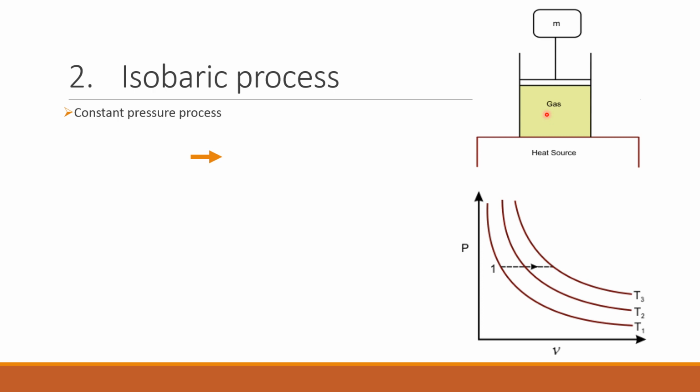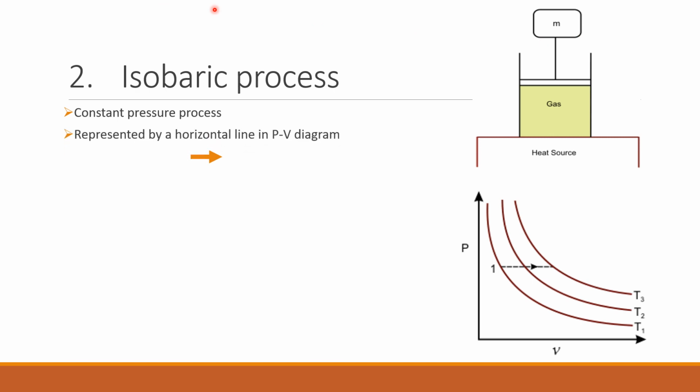Now to keep the pressure of the system constant, as the particles hit the top lid or the piston, it will move upwards and keep the pressure of the system constant. Thus, by keeping the pressure constant, the volume of the system increases, which means that there is a change in volume and hence there will be some external work done by the system on the mass m, which will be equal to mg times the distance moved by this mass.